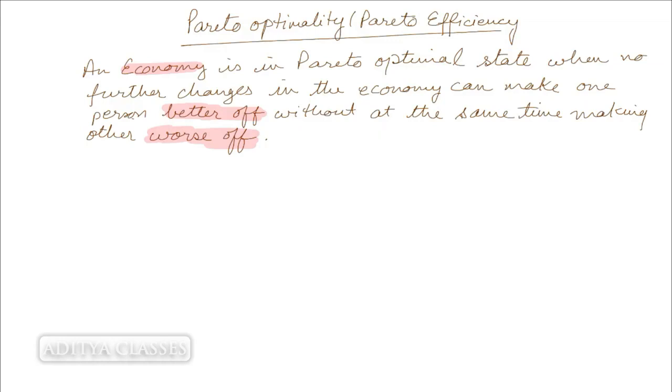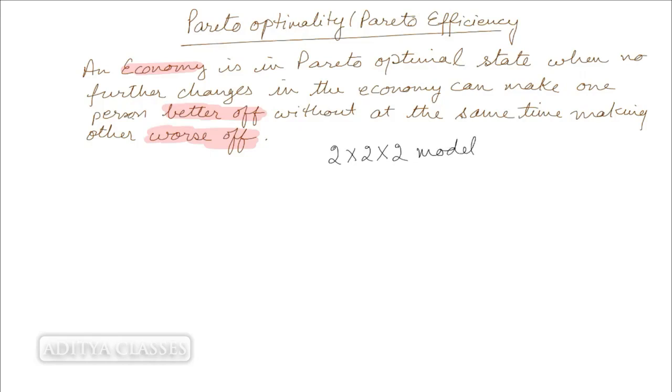Now, before we dive into the concept of Pareto optimality, let us make an assumption to start with that we'll be using a 2 by 2 by 2 model. What is this 2 by 2 by 2 model?